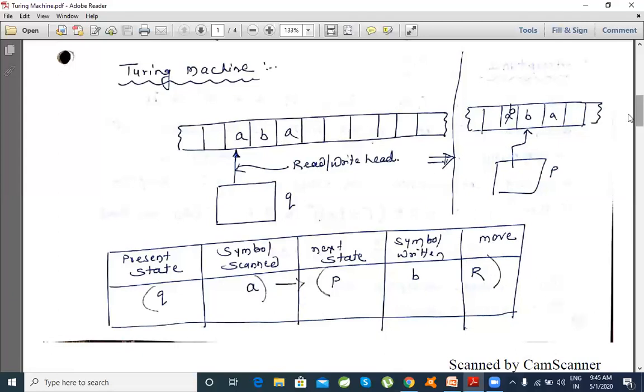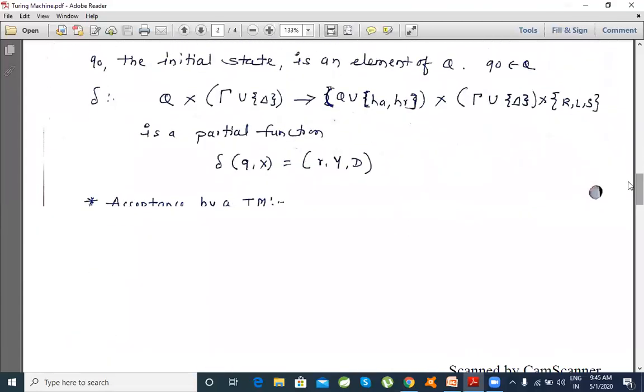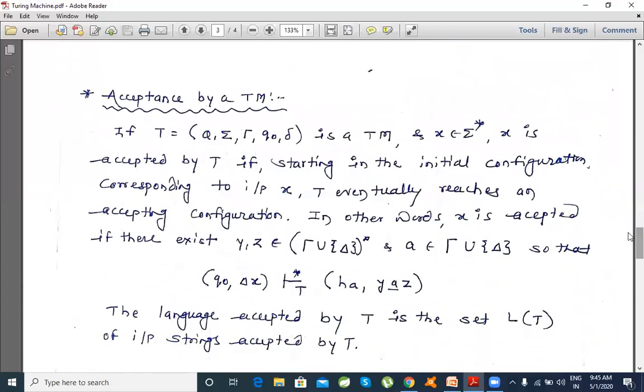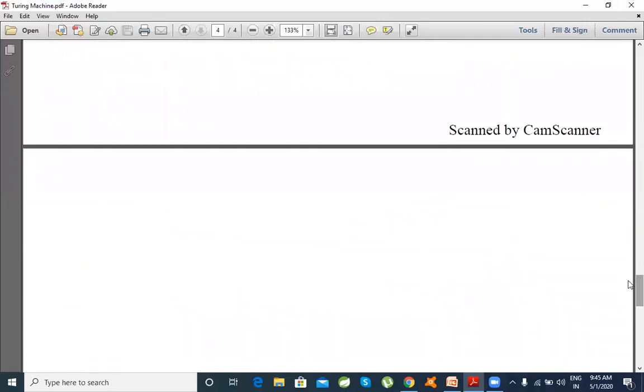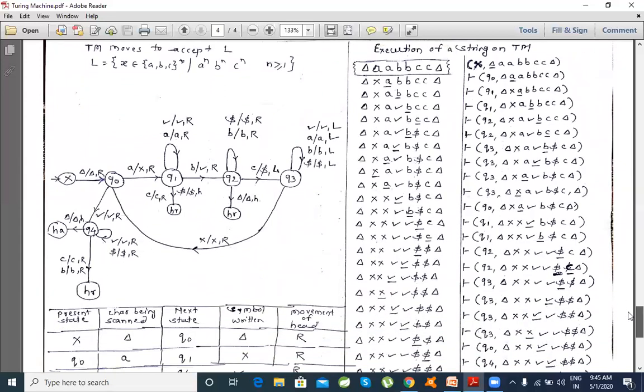Now, to define what a Turing machine is, we will not go directly across the Turing machine definition. I'll come back to this slide later on. And again, we have a particular acceptance by a Turing machine; I'll come back to this later on as well. So let's understand with a simple example. I have designed particular moves, and now we will try to understand what these terms are.